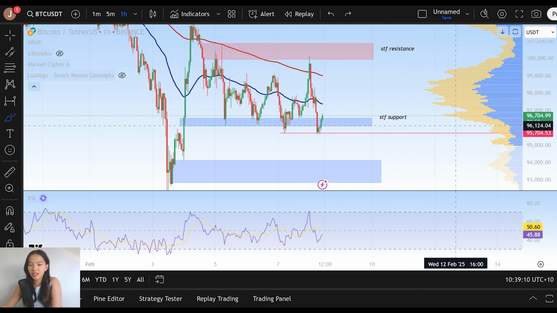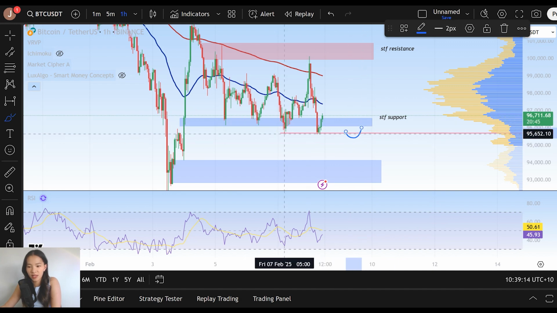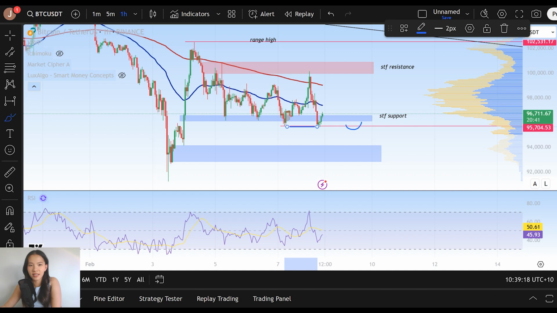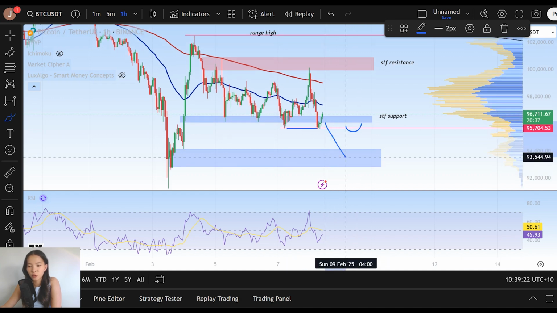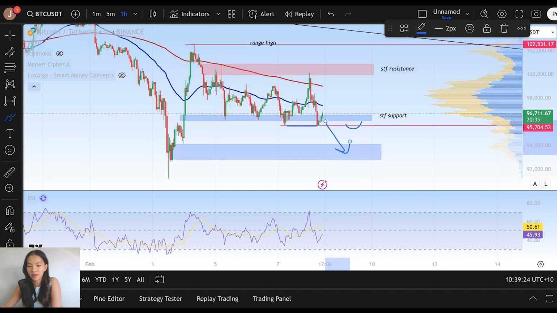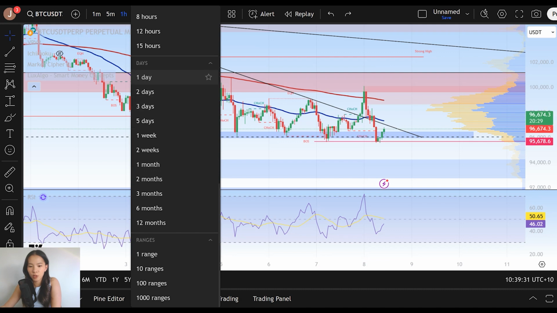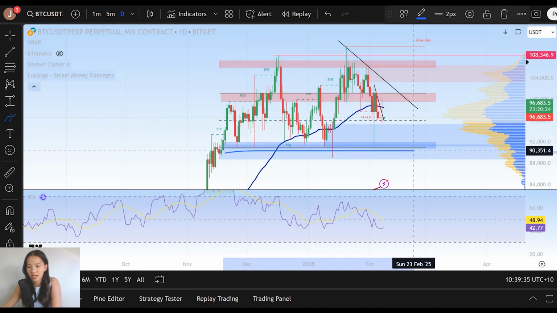So if we end up seeing a close below this level of support, our sell side liquidity, this equal low, it's very likely then that that is going to signal the next leg downwards for Bitcoin, and we are very likely to see a move to retest the next base of support at 94,000, and then the range low all the way down at $91,000. That is also the range low of our much higher time frame consolidation as well, all the way down here, right, when we enter the base of our support zone.